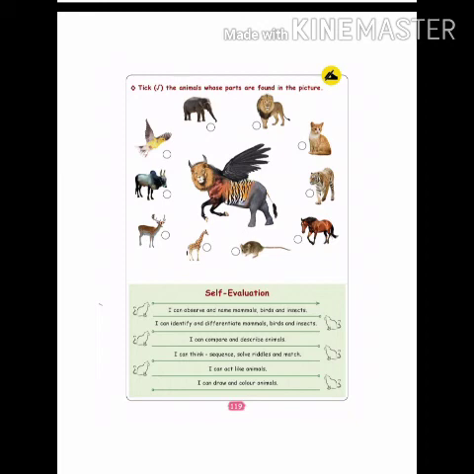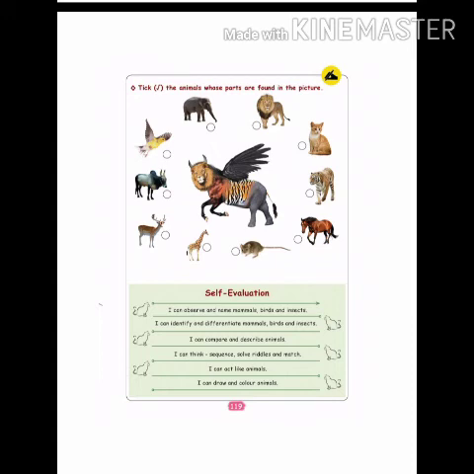And the bird's wing is there on the top. So you can put a tick in the bird also. Put a tick in the bird, elephant, lion, tiger, horse, and bull. Deer is not there, giraffe body is not there, rat body is not there, okay, and the cat body is also not there, so you don't need to put a tick in that one. Can you understand this one?